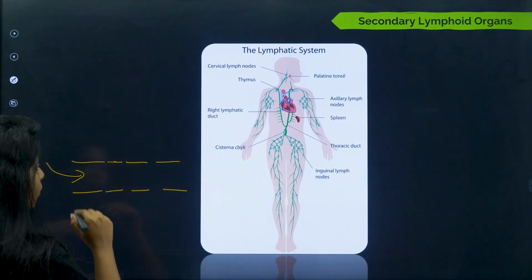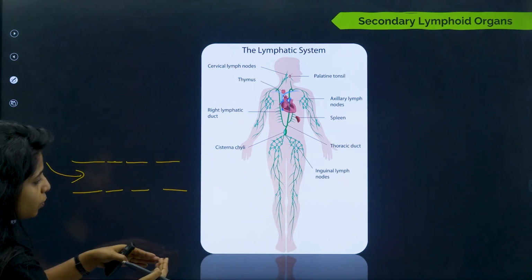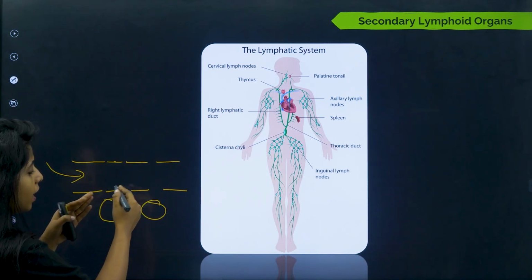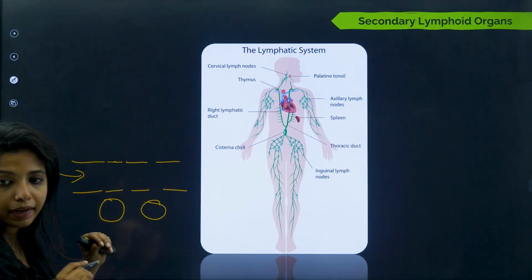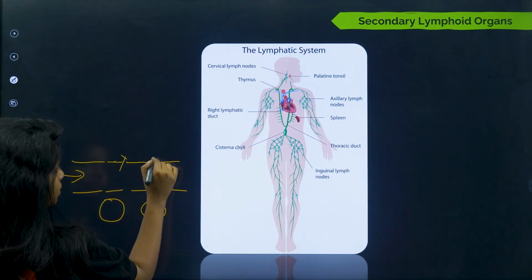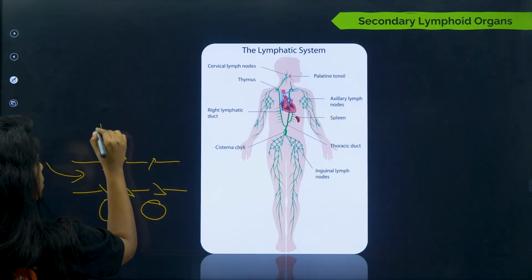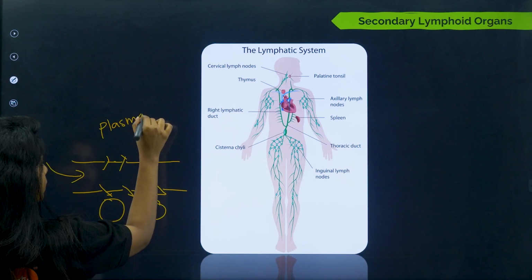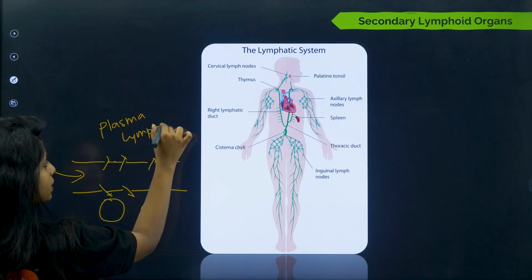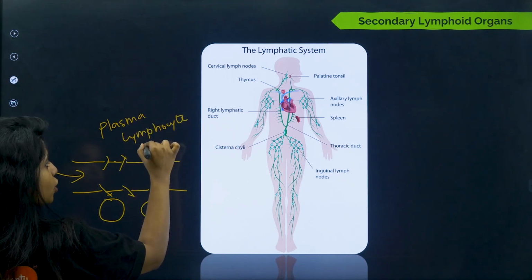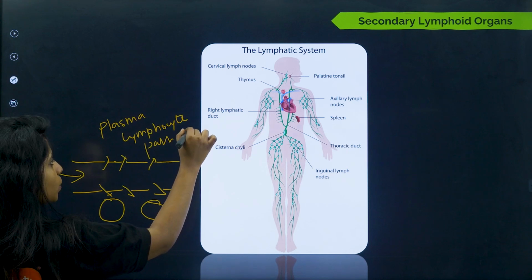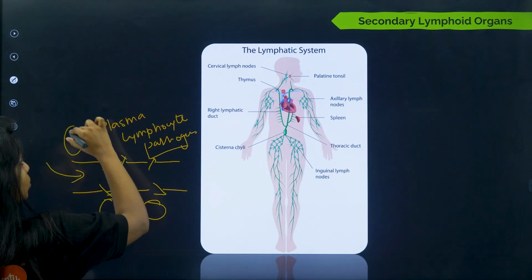While doing this, oxygen is transported to the surrounding cells and CO2 is taken back. But since the capillaries have small pores, some plasma, certain lymphocytes, and pathogens also move out of the blood into the space between the cells.